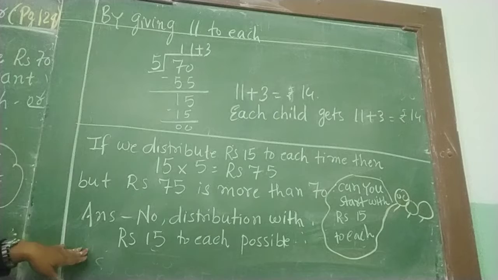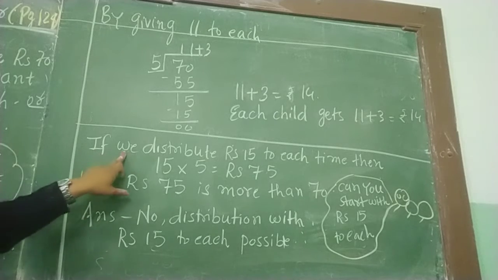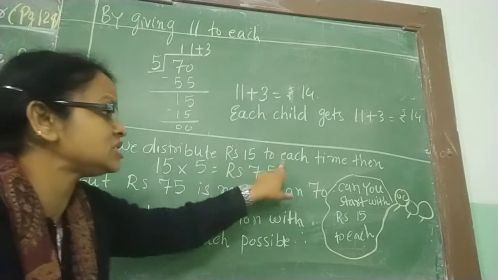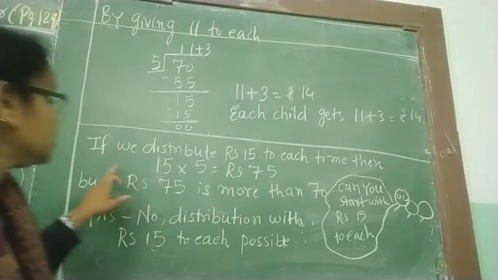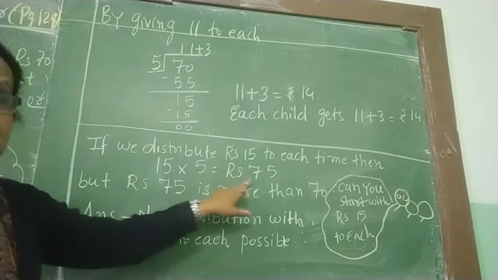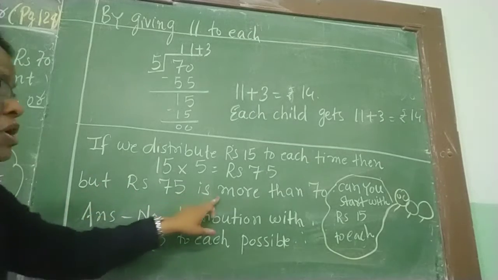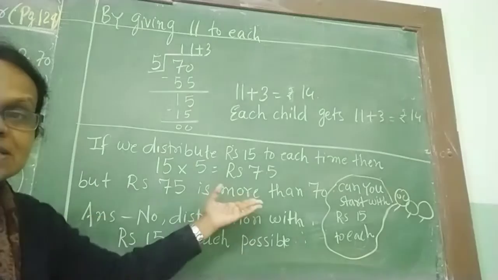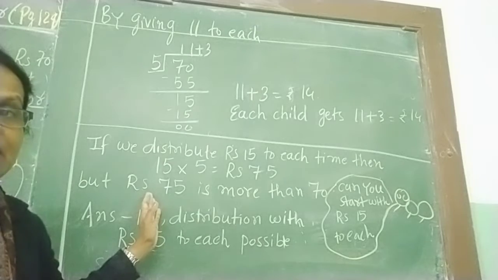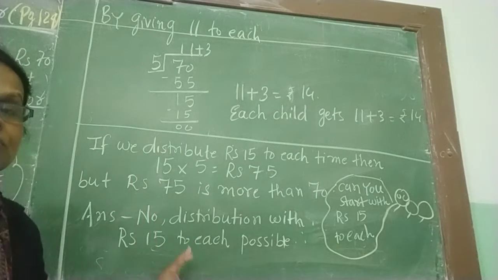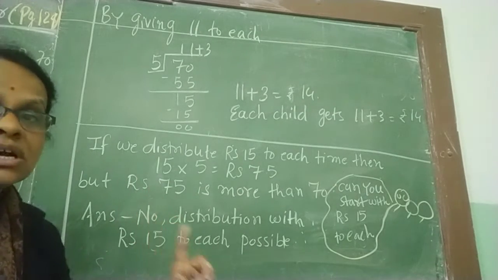Now downside of that, the question is given again, if we distribute rupees 15 each time, then 15 multiplied by 5, that is 75 rupees, right? But 75 is more than 70 because we have rupees 70 and it is 75. So to distribute 15 rupees to each child is not possible.